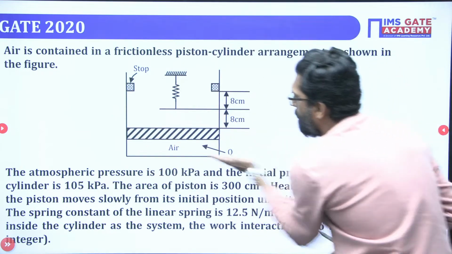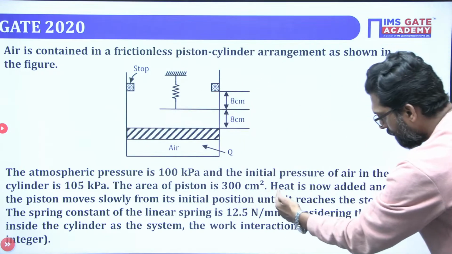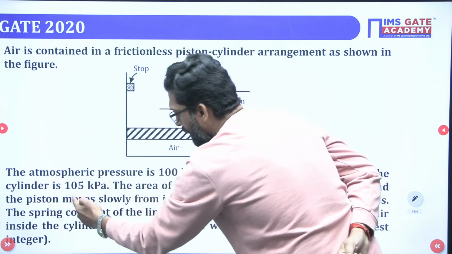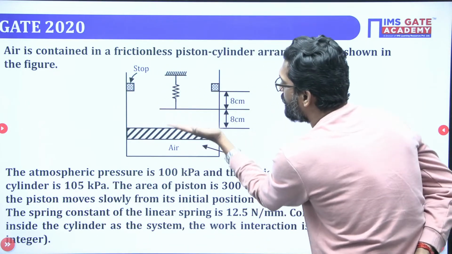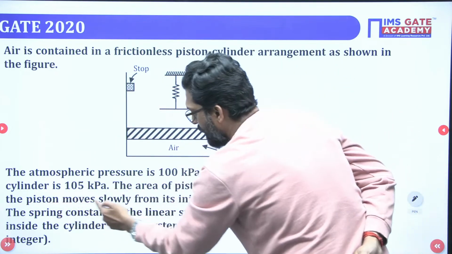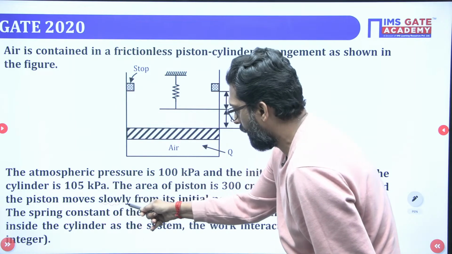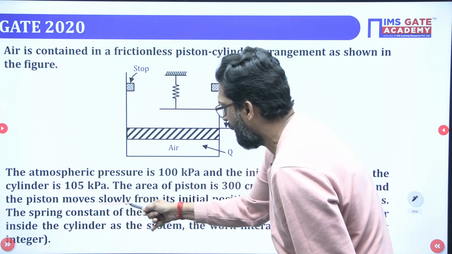Now heat is added, and if you add the heat, the piston tries to move up. The piston moves slowly. This is a very important term, slowly.